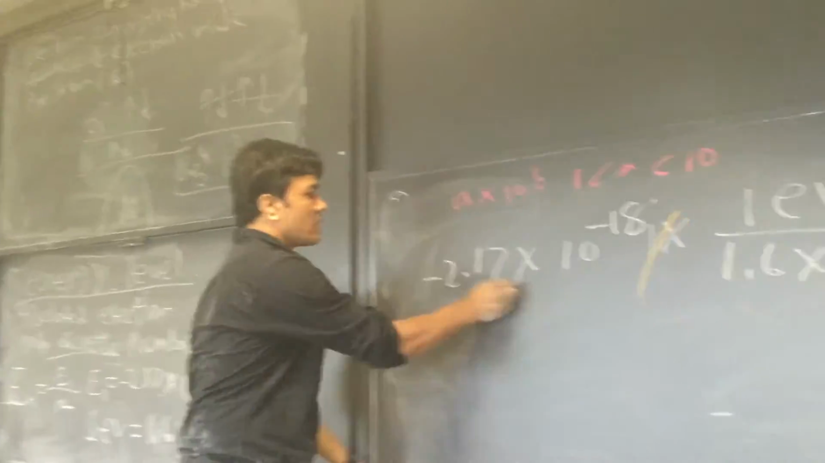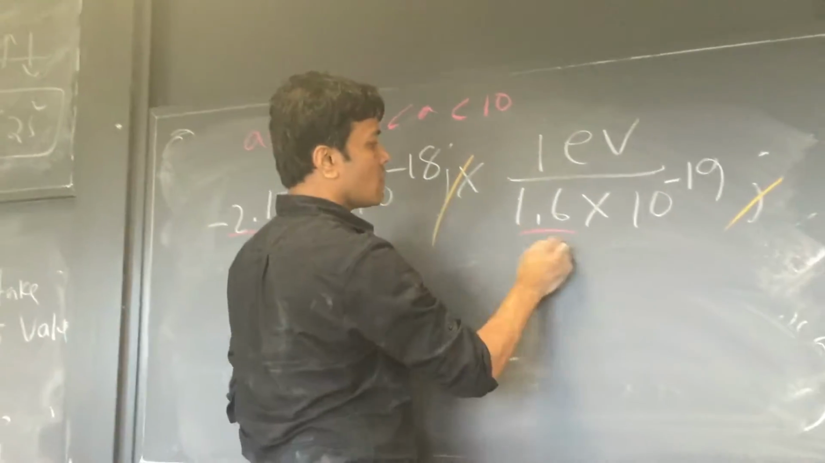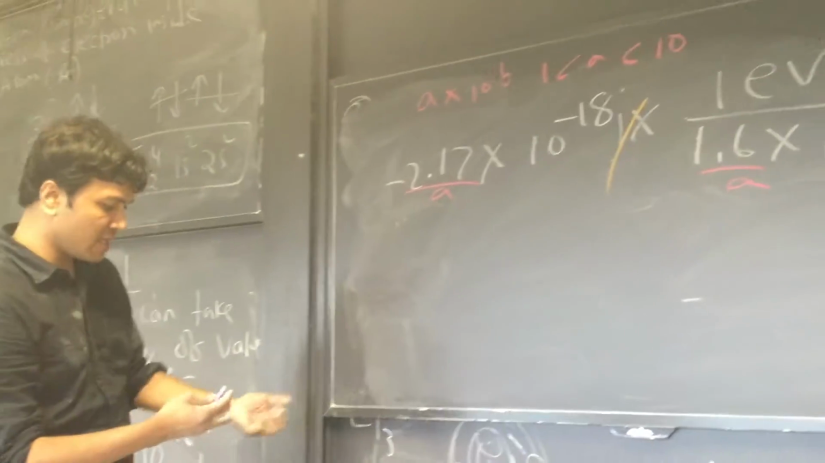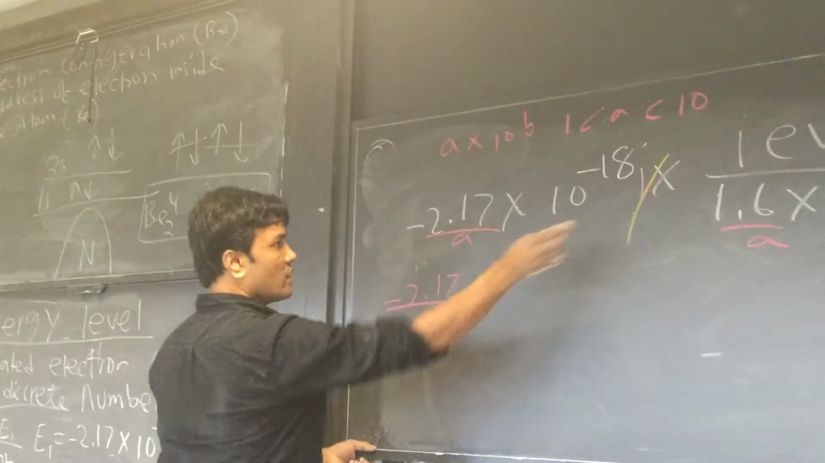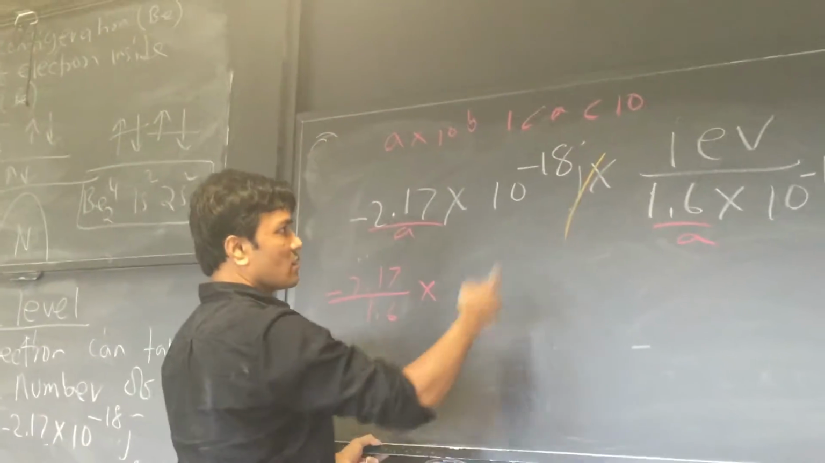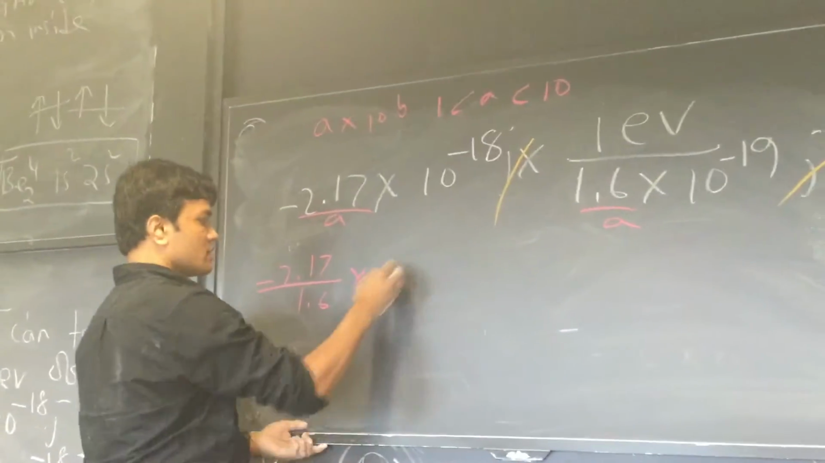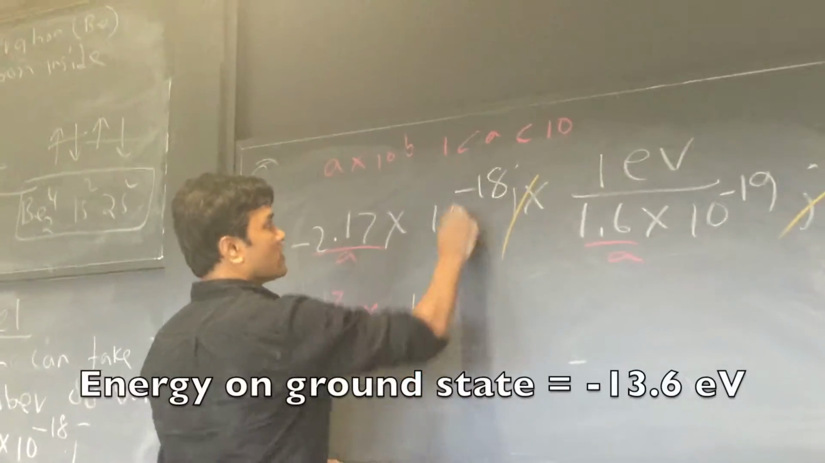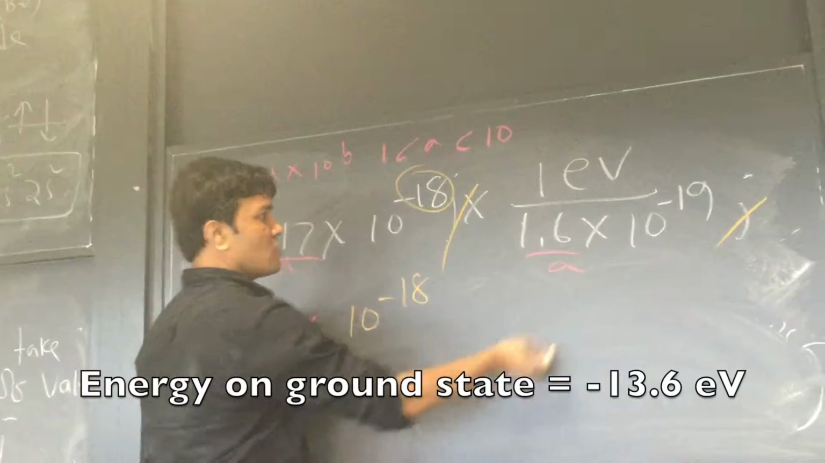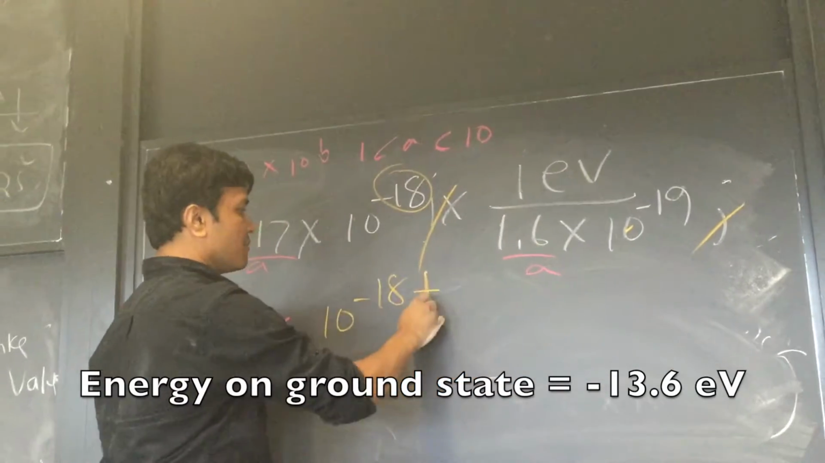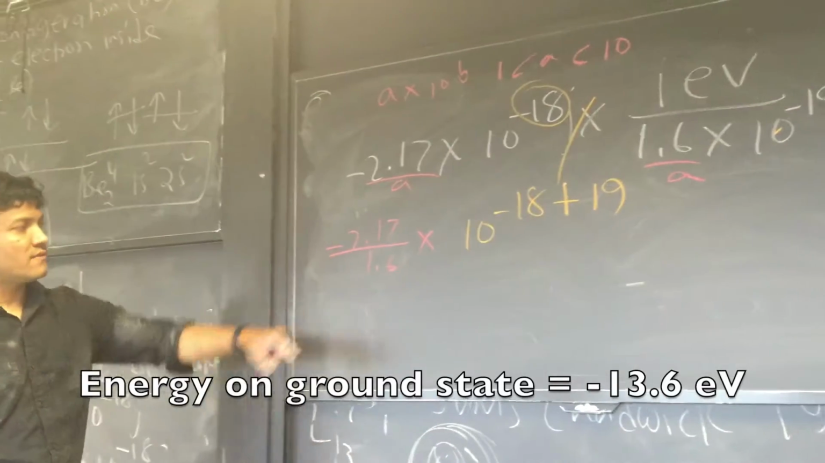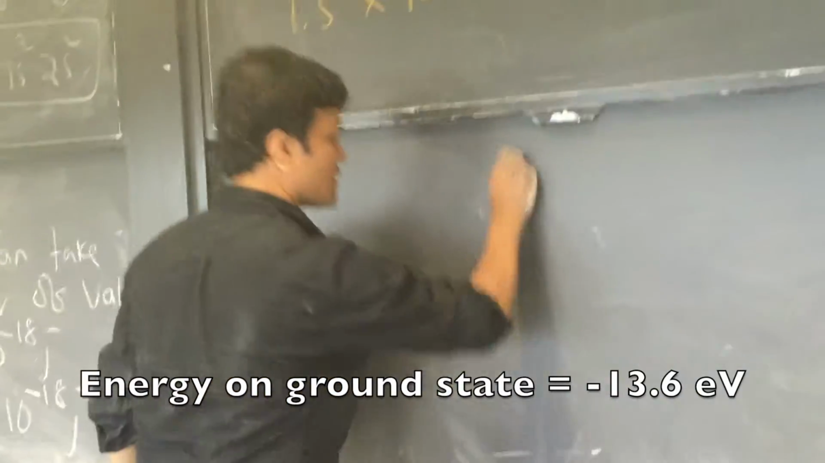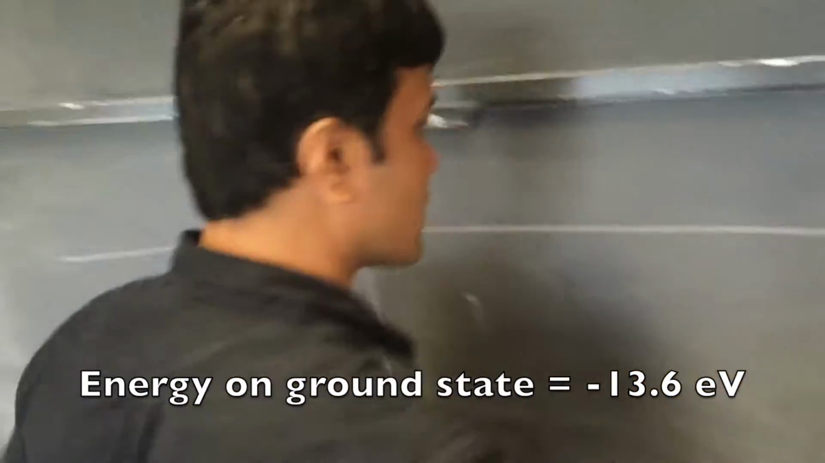So this is our A, and this is also our A. So let's take care of the A over A, which is minus 2.17 over 1.6. Now let's take care of 10, which is 10 raised to negative 18. And when you move it up, negative becomes positive, you get positive 19. So 2.17 divided by 1. If you don't understand one way, you will understand probably the other way.